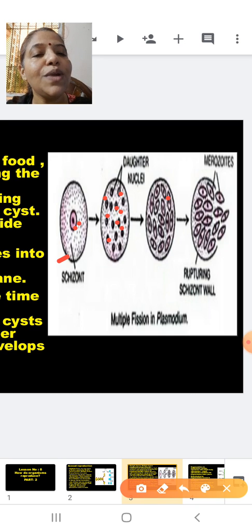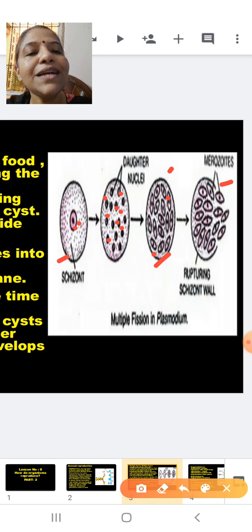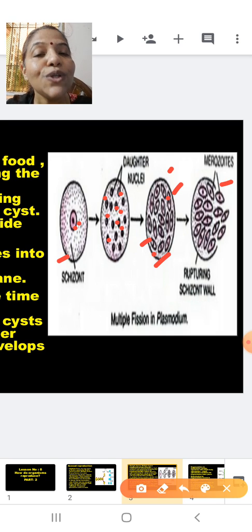And will start slowly synthesizing the cell membrane too. Under favorable condition, this single cell is going to break open and it will release out the young ones. So since it is an unfavorable condition, to protect the young ones inside, they develop a thick covering over themselves. And this thick covering which they develop over themselves is called the cyst.